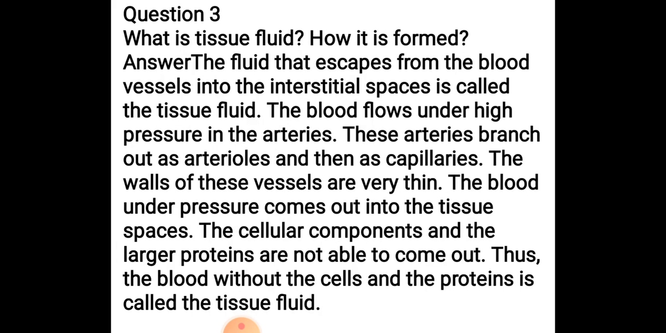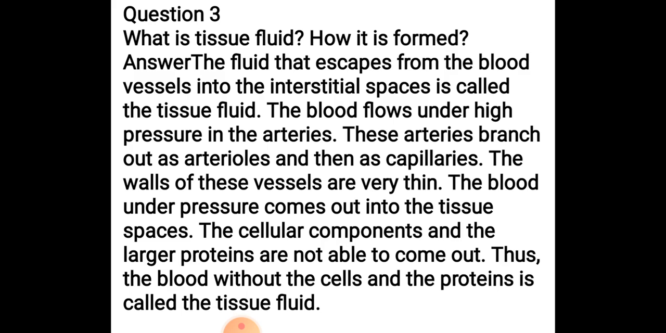Question number 3: what is tissue fluid, and how is it formed? The fluid that escapes from the blood vessels into the interstitial spaces is known as tissue fluid. The blood flows under high pressure in the arteries. These arteries branch out as arterioles and then capillaries. The walls of these vessels are very thin, so the blood under pressure comes out into the tissue spaces. The cellular components and the large proteins are not able to come out. Thus, the blood without cells and proteins is called the tissue fluid.